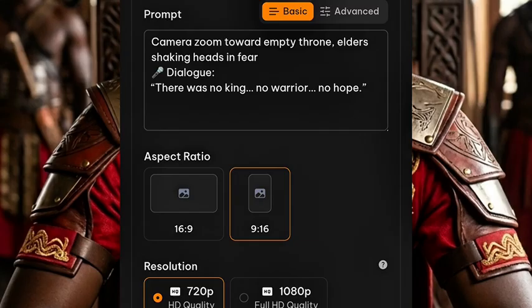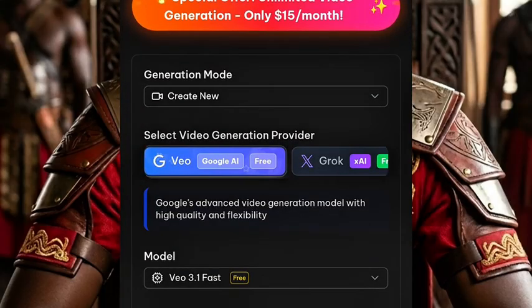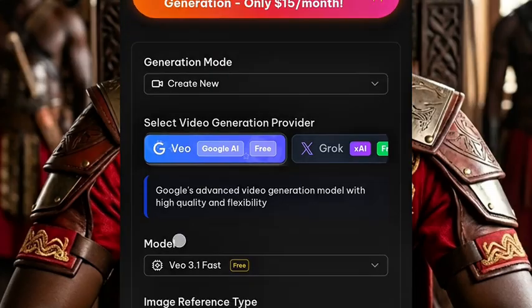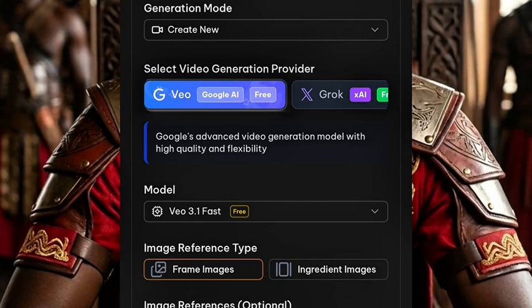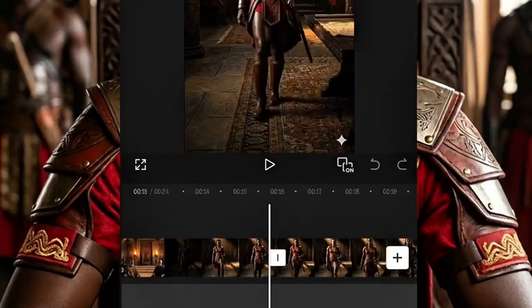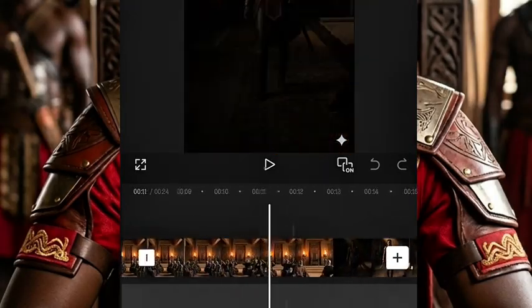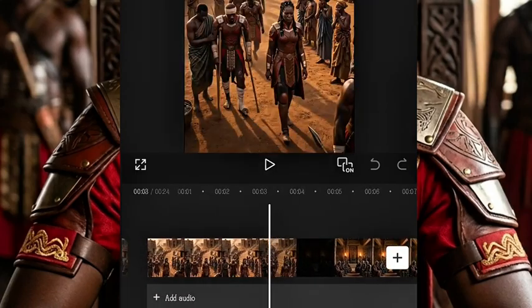You generate all your images, then you come to this AI tool, you generate all your images to videos again, and after you generate everything following the same method, I cannot be generating it in full, because if I say I should generate everything in full, it will take our time and this video will be so long. Now after you generate everything, the next thing you are going to do is to head over to CapCut, where you'll be adding all the videos together, and you edit, then you add transition and you export your videos.